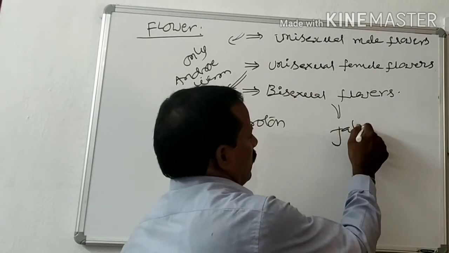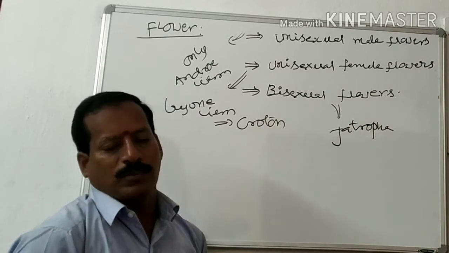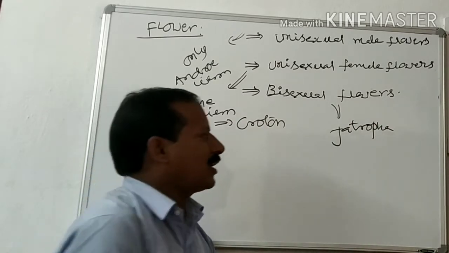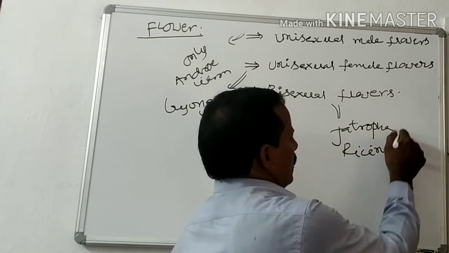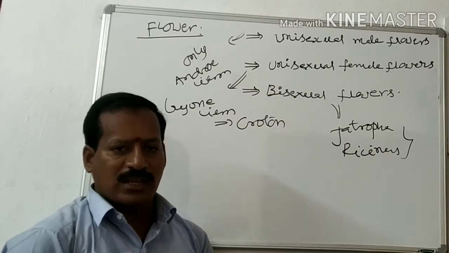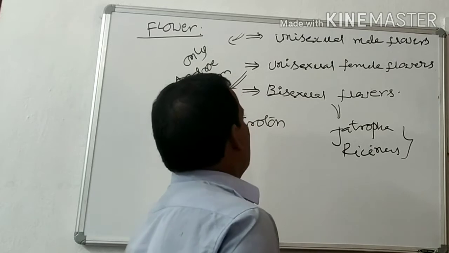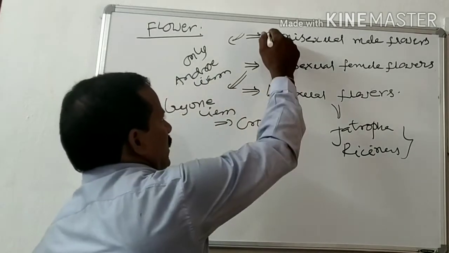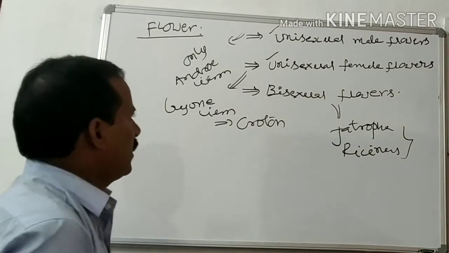Jatropha is a biodiesel plant, and also ricinus. They have bisexual flowers, with both androecium and gynoecium present on the same flower. So in this way, the family possesses unisexual male flowers, unisexual female flowers, and bisexual flowers.